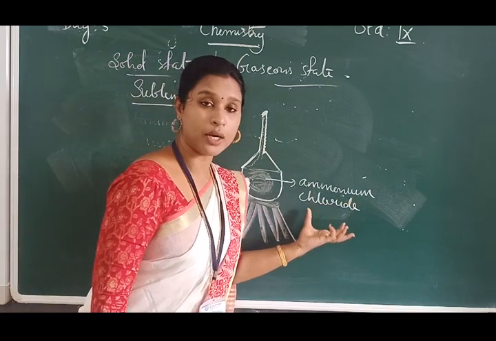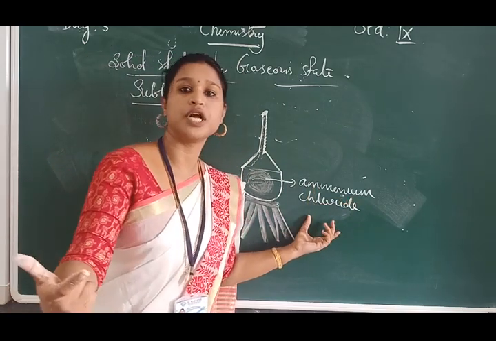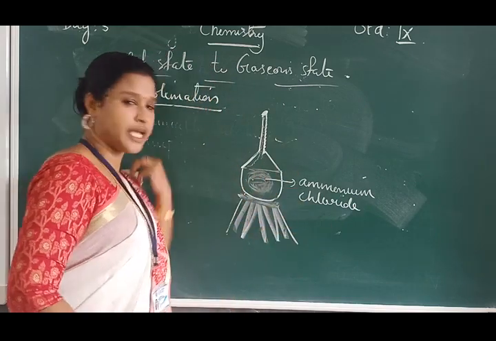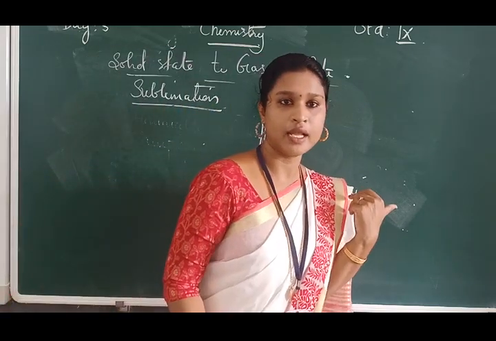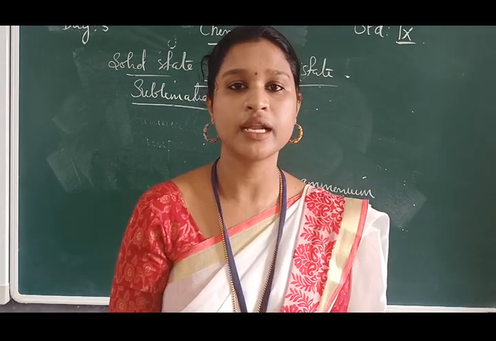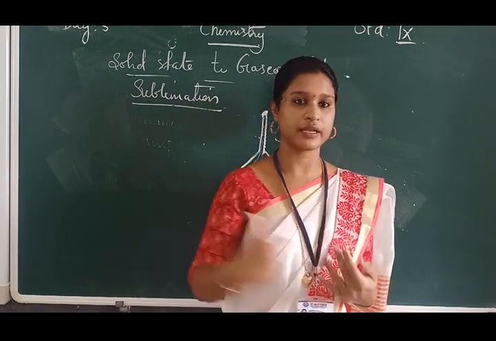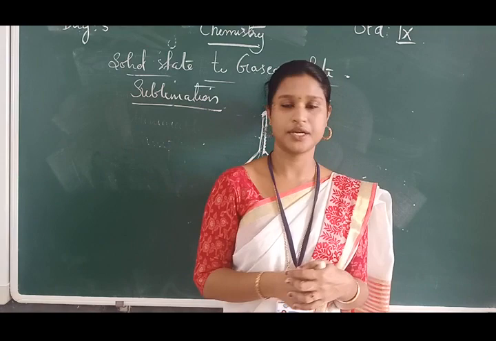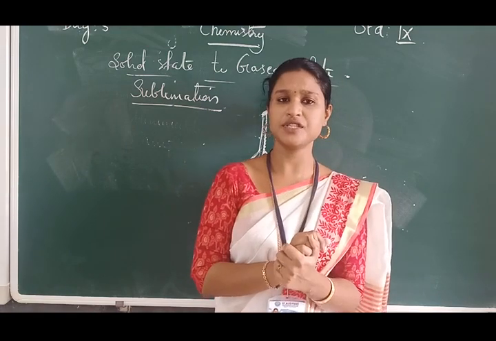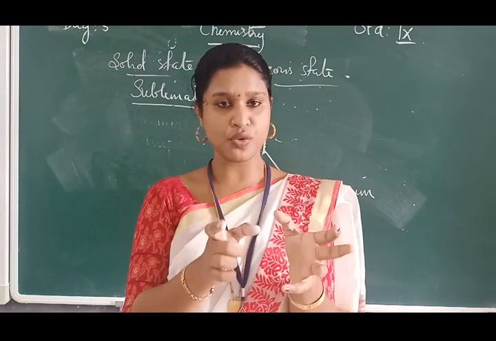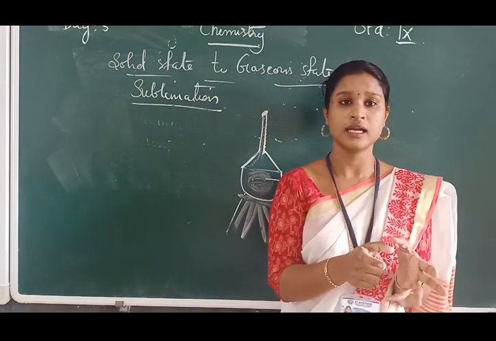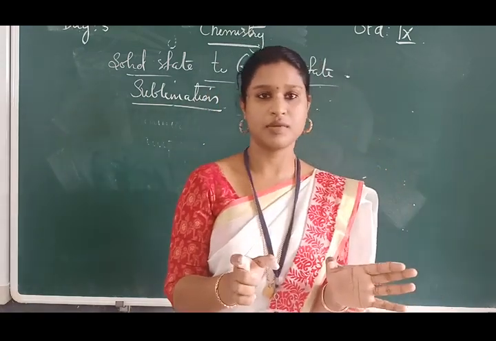After all the ammonium chloride is transformed into vapor form, it is taken out of the funnel using a glass rod. We can regenerate the ammonium chloride that we had taken in the china dish. From this activity, we meant to make you understand that ammonium chloride is a sublimable substance.